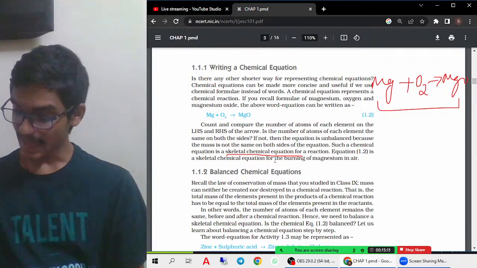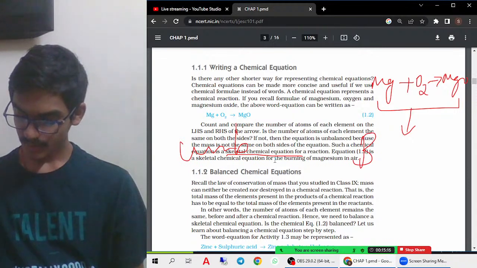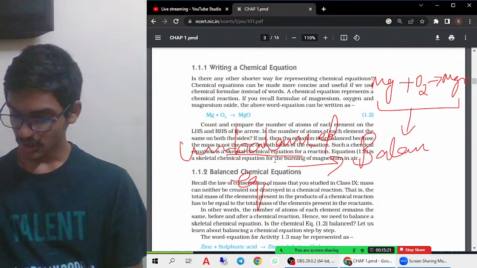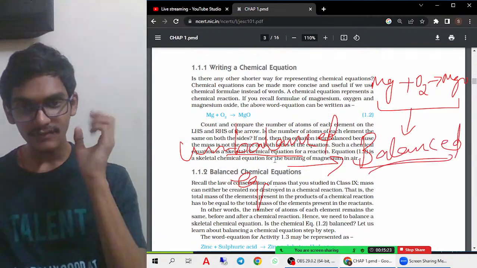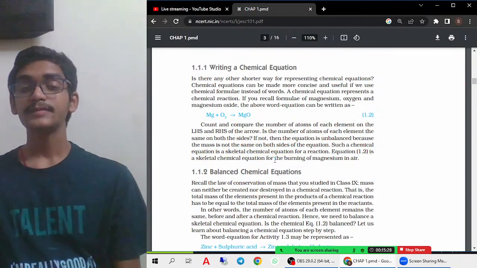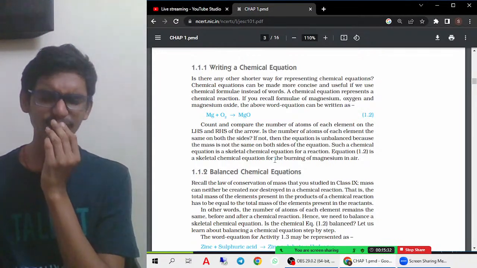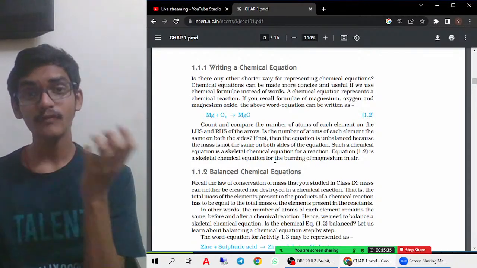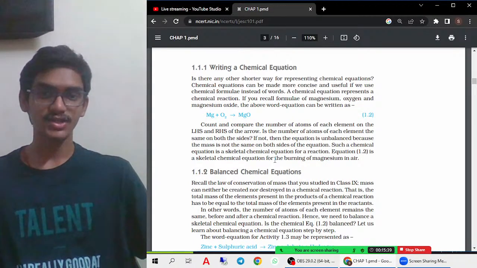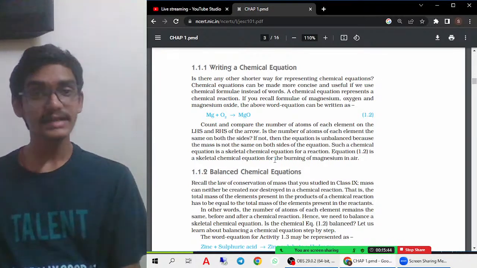Then we should always balance a chemical equation. So unbalanced equations must be converted to balanced equations, because they should always be in a balanced form. So you might get a question, why should we always balance a chemical equation? Because, as you have learned in the 9th class 3rd chapter, Atoms and Molecules, the Law of Conservation of Mass states that mass can neither be created nor be destroyed in a chemical reaction. Therefore, we cannot destroy the mass, or create the mass also, right?